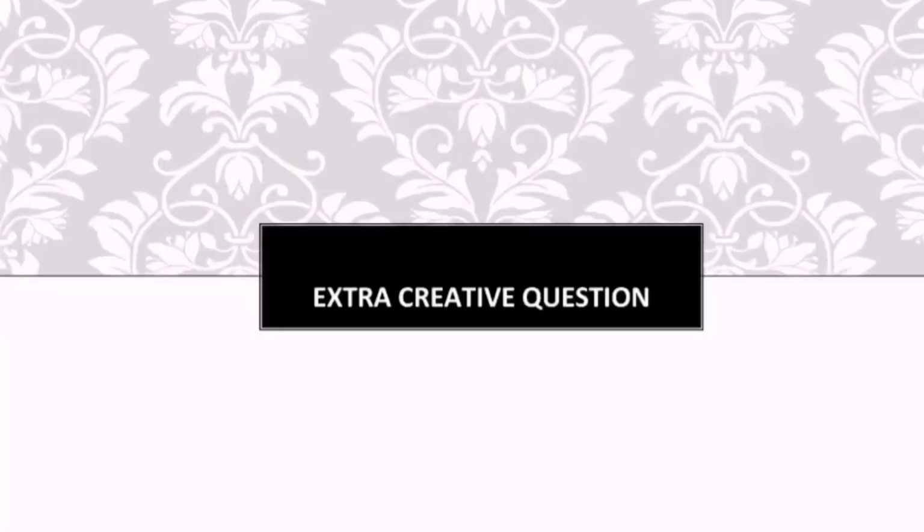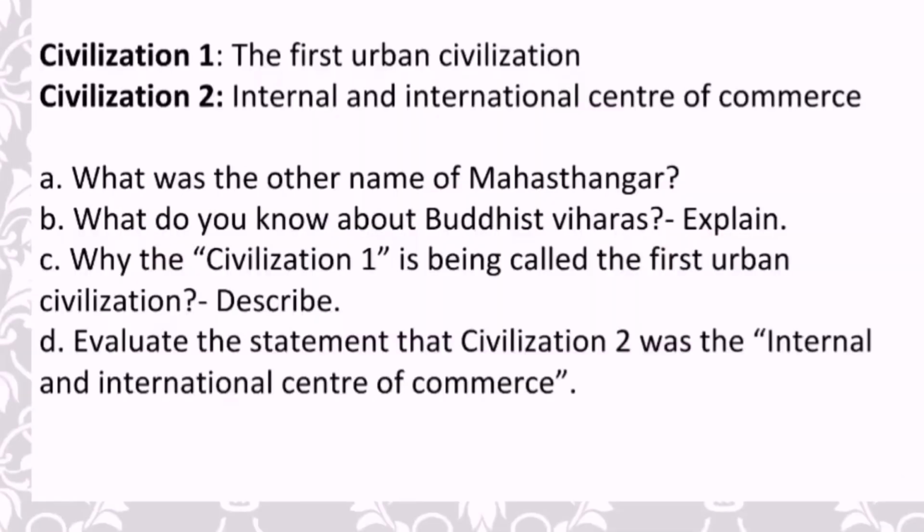Okay. After solving the MCQs, let's solve the creative question now. Now, for the stem of the creative question, you can see the stem is very simple and precise. Here, in the stem, two civilizations are given, right? In civilization 1, the information given is the first urban civilization. In civilization 2, the information is that it was an internal and international center of commerce.